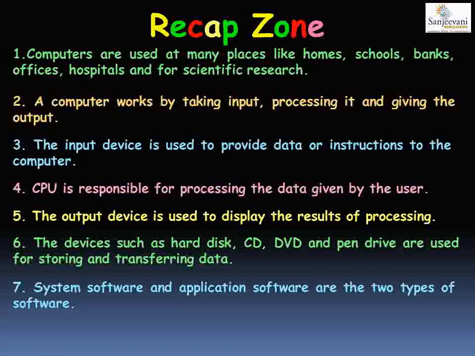There are two types of software, system software and application software. An example of system software is an operating system, and application software are your Paint, your MS Word and your gaming applications. So this is all that we studied in our first chapter.